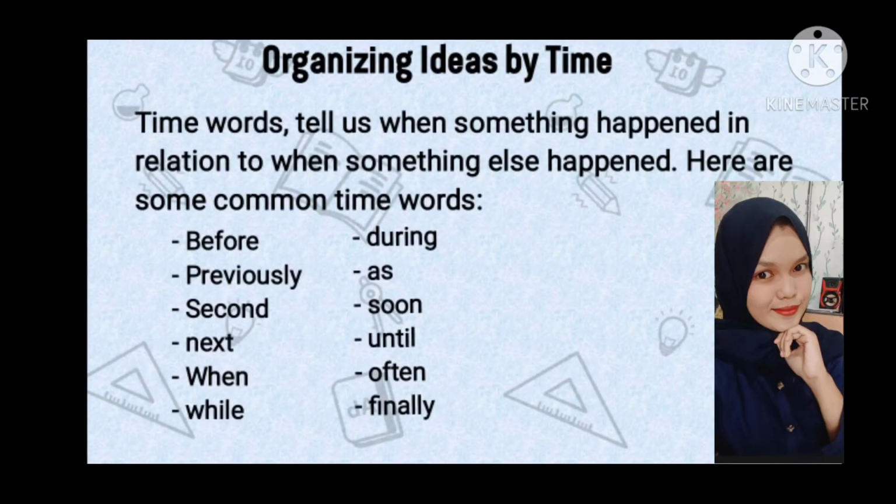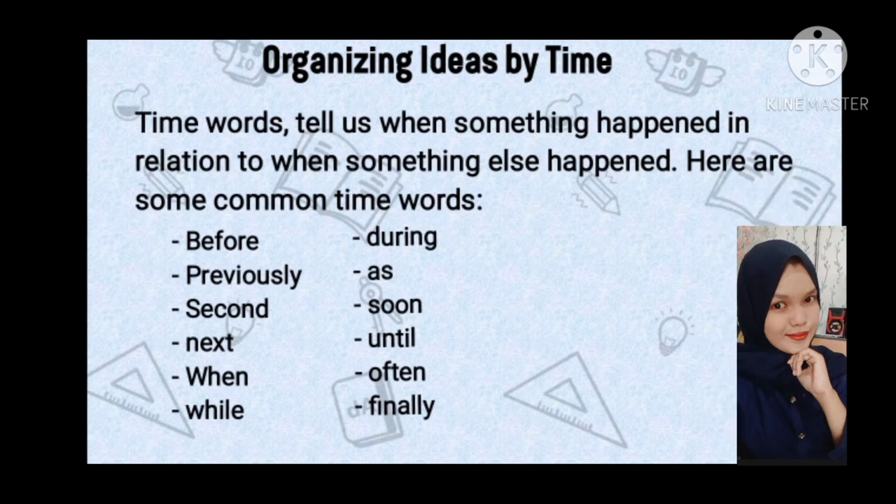Organizing ideas by time. When you organize the picture, you have to think about the time order in which events happened. Similarly, when you write a paragraph, you will often find it necessary to order events according to the time they happened. Time words tell us when something happened in relation to when something else happened. Here are some common time words: before, previously, second, next, when, while, during, as, soon, until, often, finally, and etc.